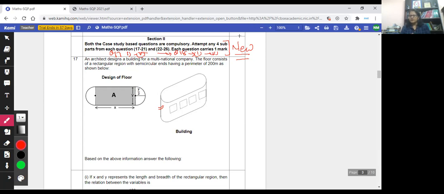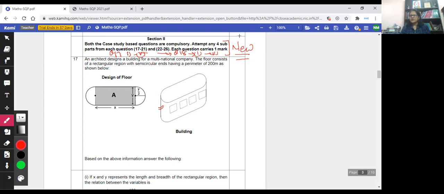The case study based questions will be based on your day to day observation and of course your syllabus. It is based on observation in everyday life, and again, it will not be outside the syllabus.